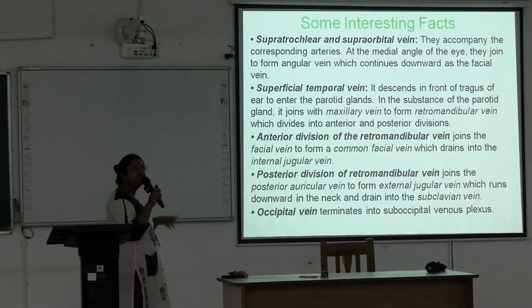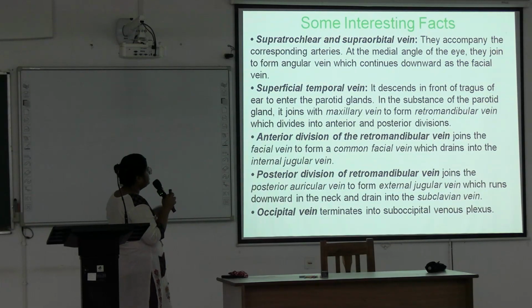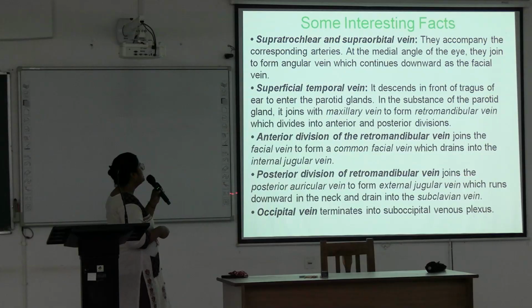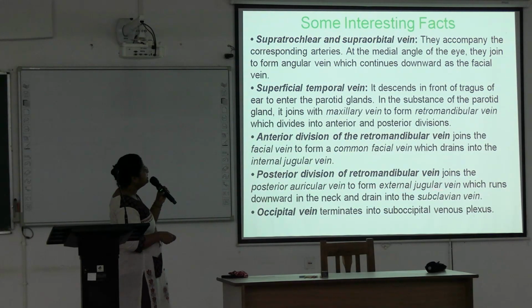You have read this during the face, okay. The posterior division of the retromandibular vein joins the posterior auricular vein to form the external jugular vein, which runs downward in the neck and drains into the subclavian vein. These are important for your viva.